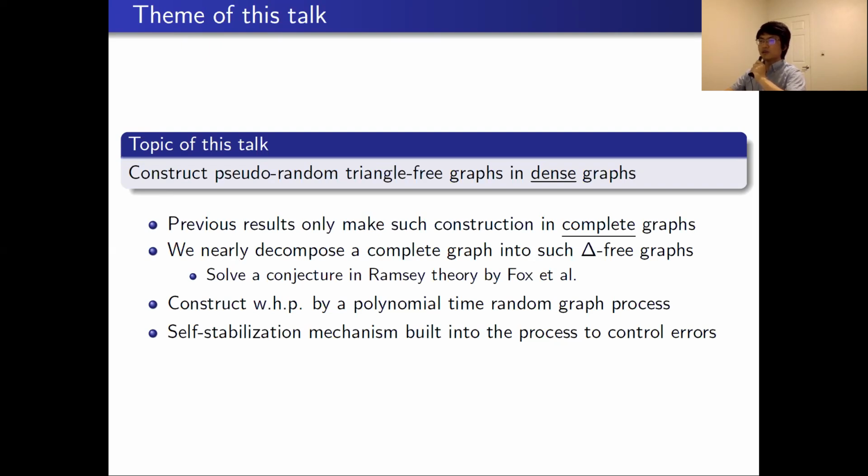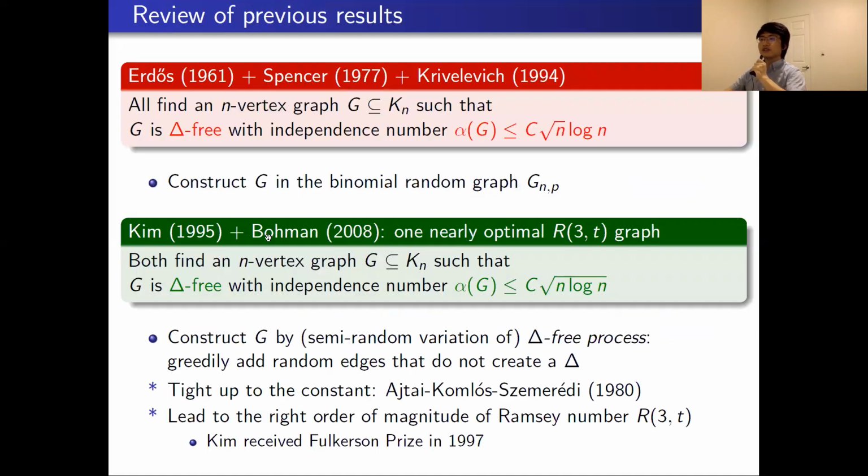Because we will run the algorithm for a long time, it's important to control errors. For this purpose, we introduce some self-stabilization mechanism into the process. Before introducing our result, let me briefly review some of the previous results.